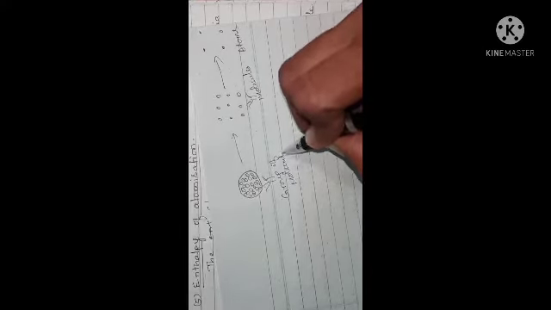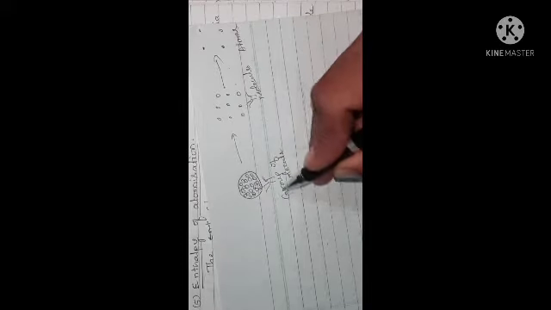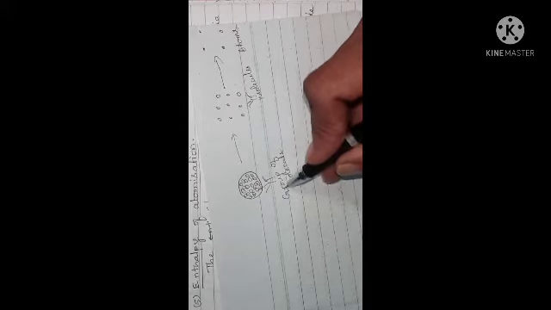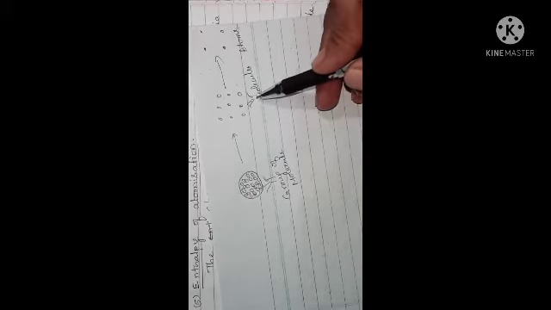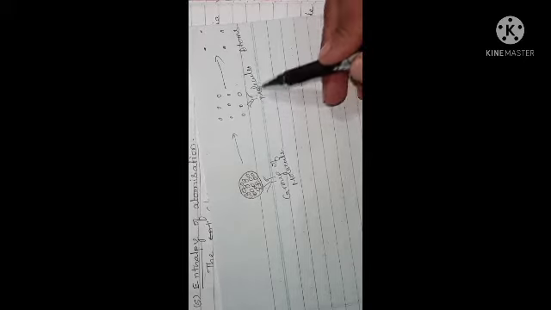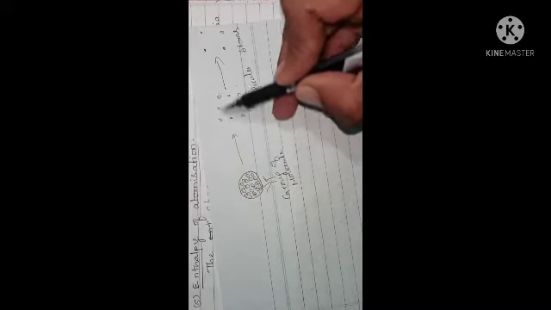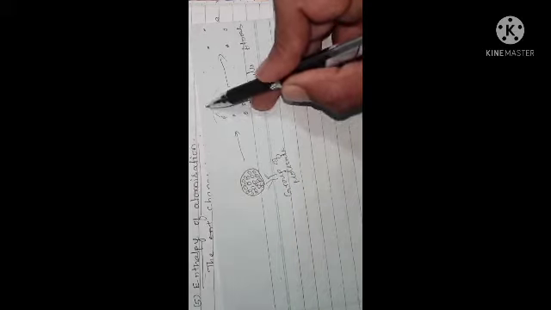So whatever the energy you are supplying here is not the enthalpy of atomization. Whatever the energy you are supplying here is the enthalpy of atomization. Here the substance is in the molecular state, and these are gaseous independent molecules.